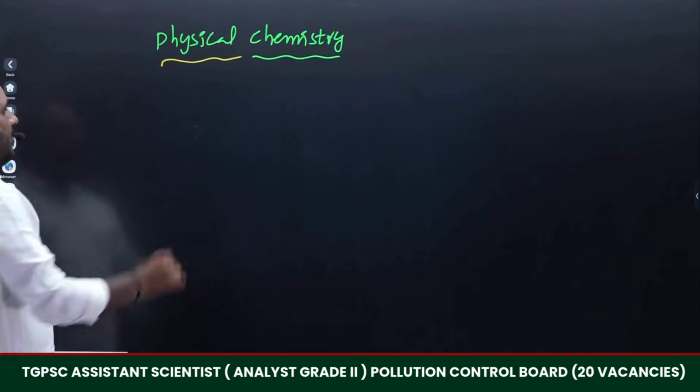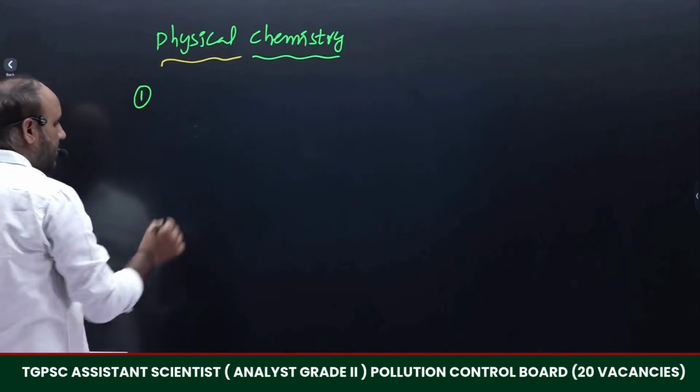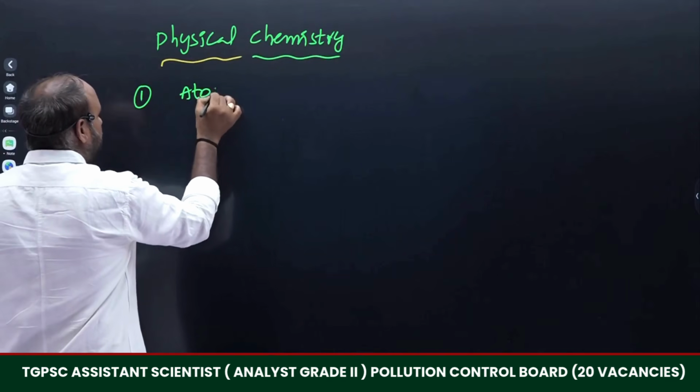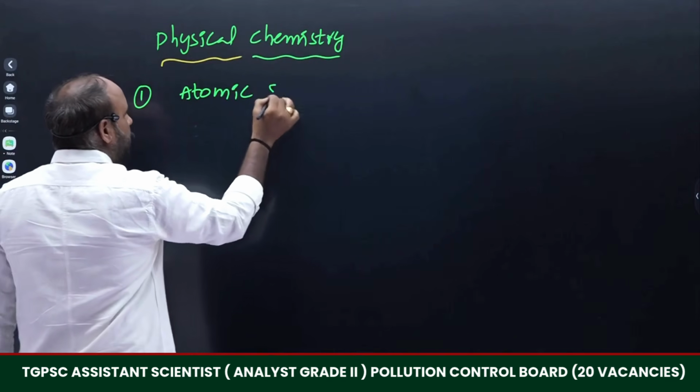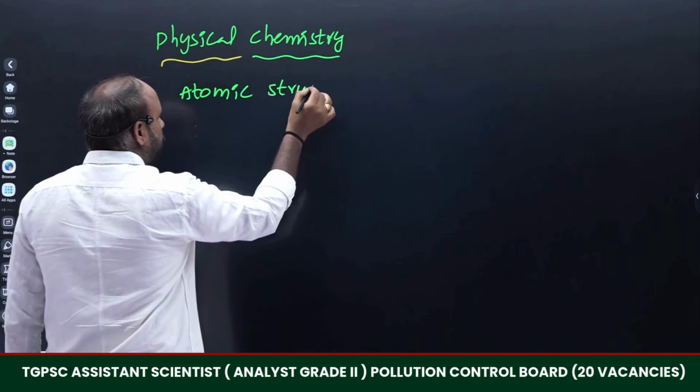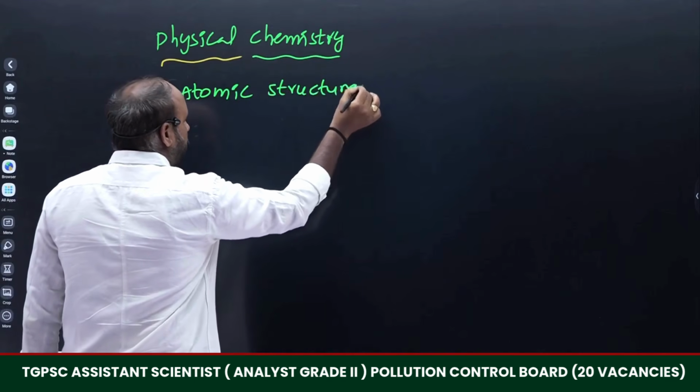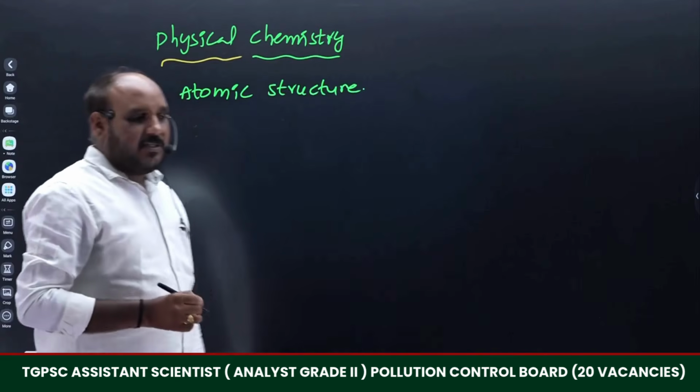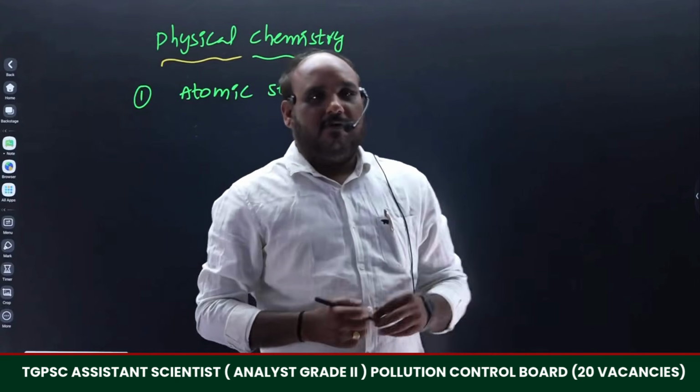So the base chapter of physical chemistry is atomic structure. In atomic structure, there is the starting of particles.